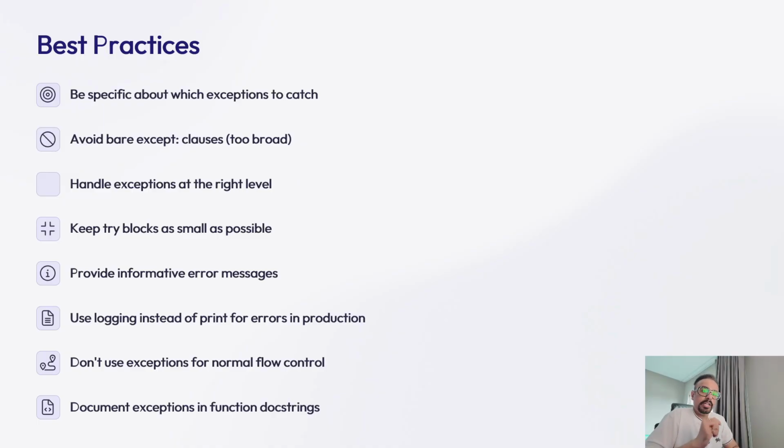In production code, use logging instead of print statements for errors to create a persistent record. And don't use exceptions for normal flow control. They should represent exceptional conditions, not expected alternatives. Document the exceptions in your functions that might raise them by defining a docstring. These practices are actually important in machine learning pipelines where diagnosing errors can be complex and where failures might be costly in terms of time and resources, because if a machine learning pipeline fails and the model is not deployed, it results in business outages, and it is going to cost you a lot.